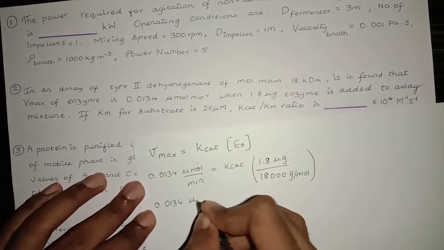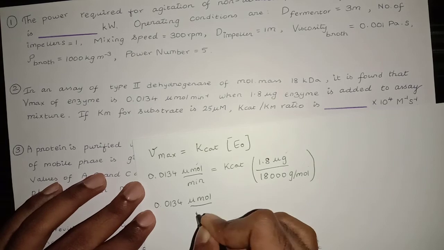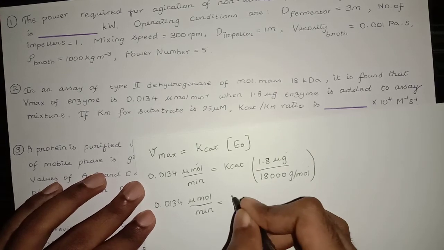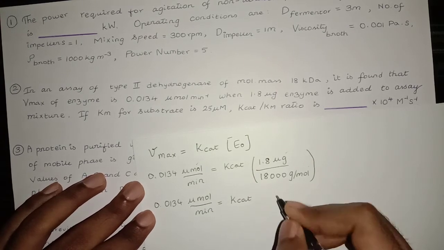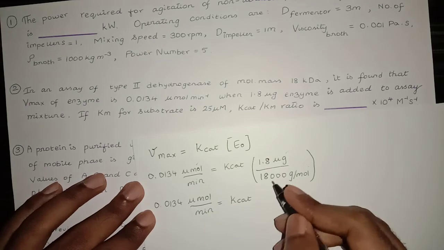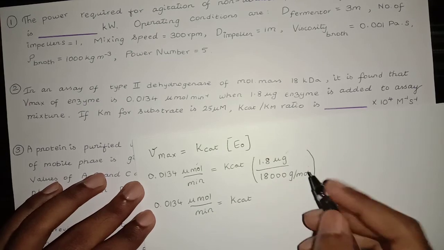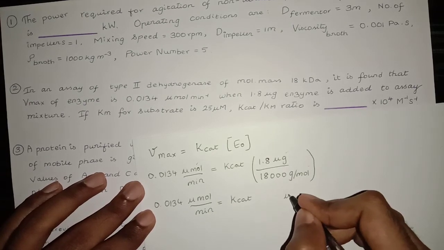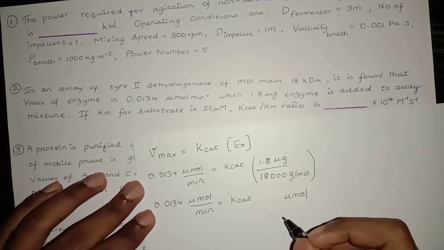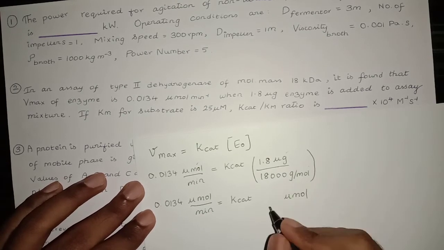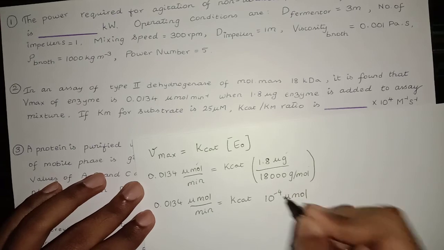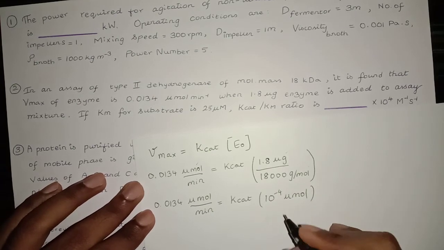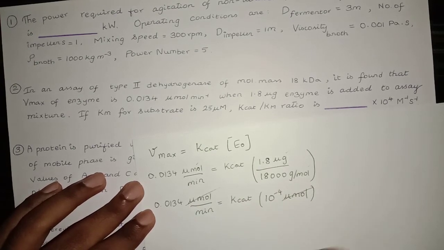So 0.0134 micromole over minute is equal to Kcat times 1.8 divided by 18000, and it has the units micromolar, right? So it's 10 power minus 4 micromolar. Micromolar get cancelled out.